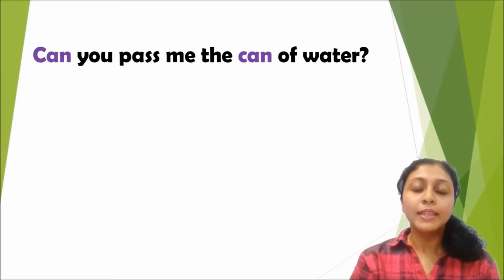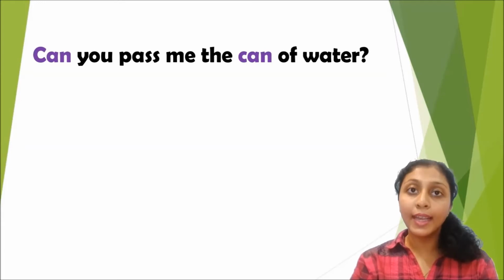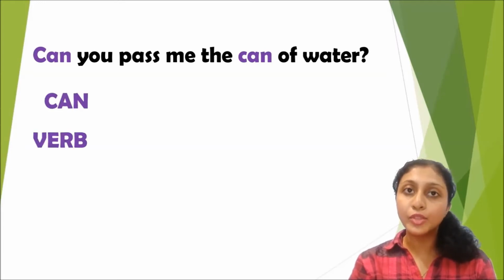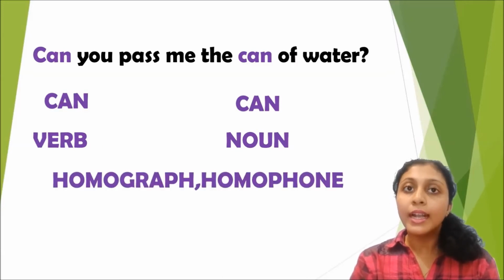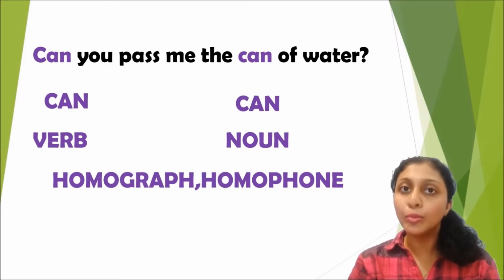Can you pass me the can of water? This is a single sentence, but the word can has been used twice. In the beginning of the sentence, can is a verb, whereas towards the end of the sentence, can refers to the object. In both cases, the word is written and spelled similarly, only the meaning changes. So therefore, can is again a homonym.